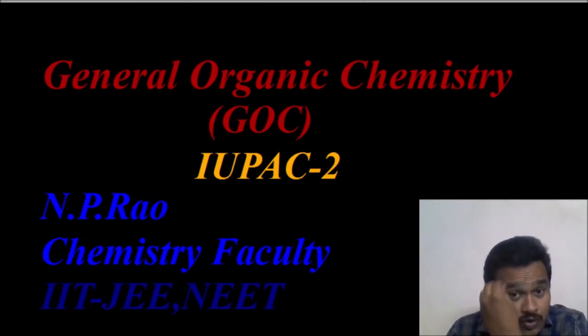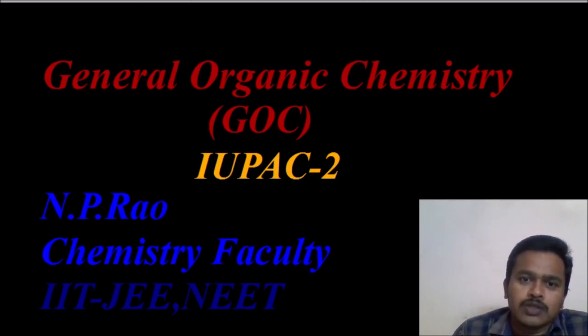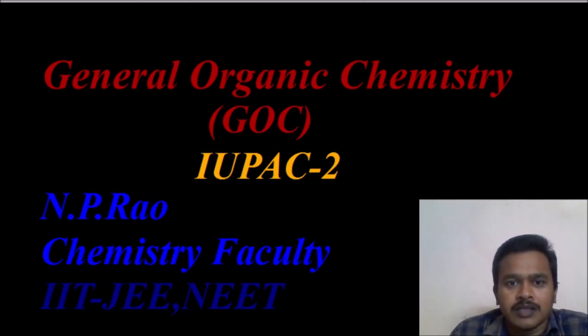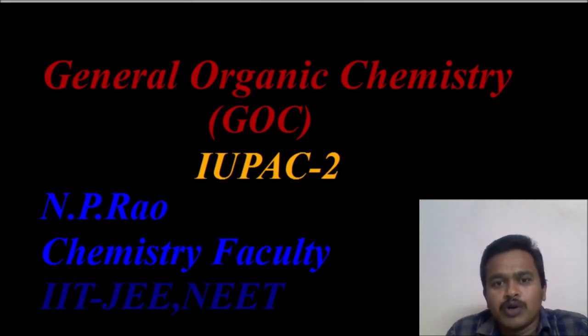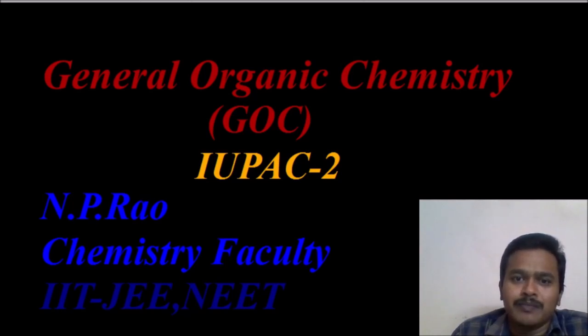In the last video we discussed the nomenclature of hydrocarbons, specifically the nomenclature of alkanes. Alkanes are saturated hydrocarbons. What are the compounds we discussed in the last video? All are single bonds, C-C single bonds and C-H single bonds. To give names to these alkanes, we discussed some rules in the last video.